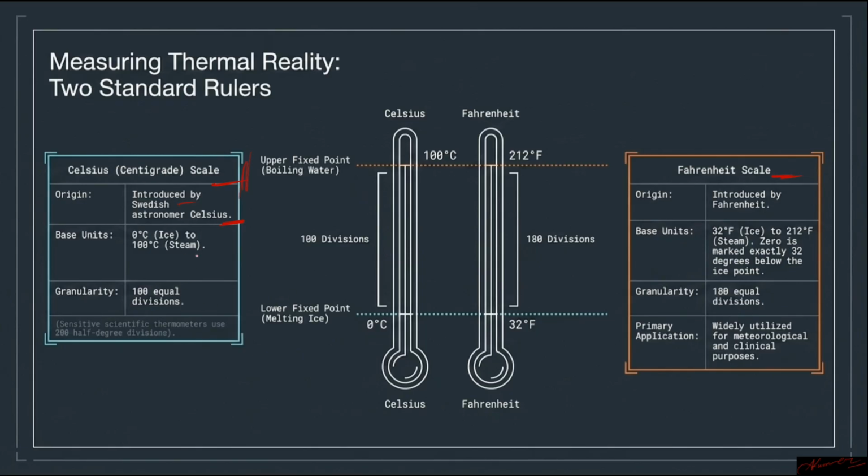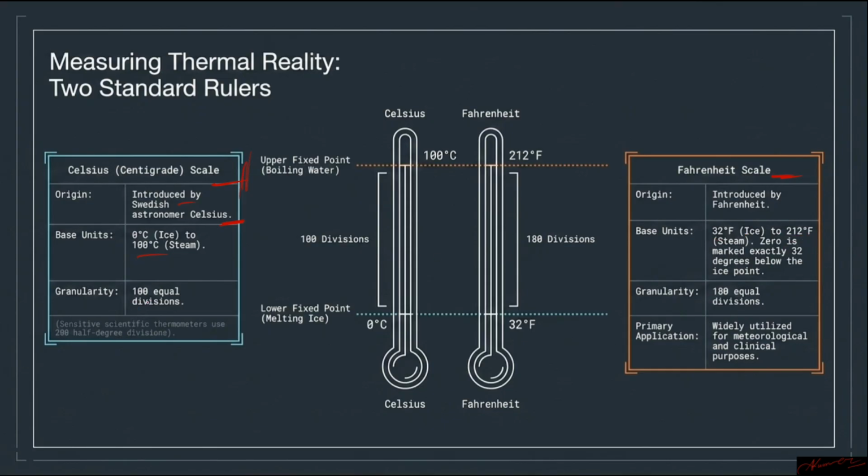Talking about the base units, the Celsius scale starts at 0 degrees Celsius and goes up to 100 degrees Celsius. 0 degrees Celsius is the ice point, and 100 degrees Celsius is the steam point. This means if you put the thermometer in ice, it will show 0 degrees Celsius, and in boiling water it will show 100 degrees Celsius. In the Fahrenheit scale, the ice temperature is 32 degrees Fahrenheit, and in boiling water it is 212 degrees Fahrenheit. Clear?